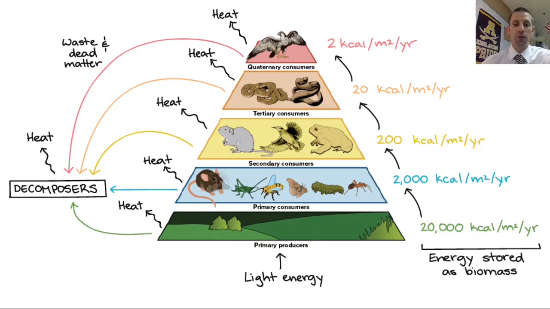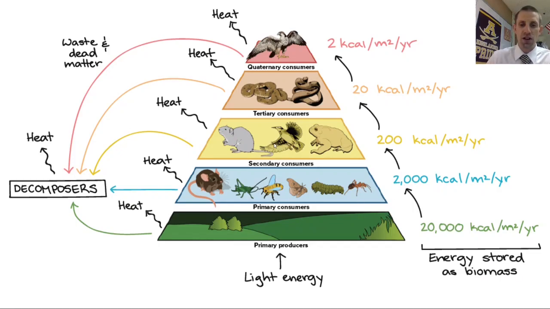As we move up a level to our primary consumers, these are organisms that eat the producers. If you take a look at the numbers over here on the right, notice how the numbers change. We start off with 20,000 kilocalories of energy, an arbitrary amount. But notice how much of that energy gets transferred to the primary consumers. That's 10%, meaning 90% of this energy is lost, primarily as heat out to the environment. It's also lost in the processing of this food and these organisms living their daily lives. Of the 20,000 units of energy, only 2,000 makes it to the primary consumers.